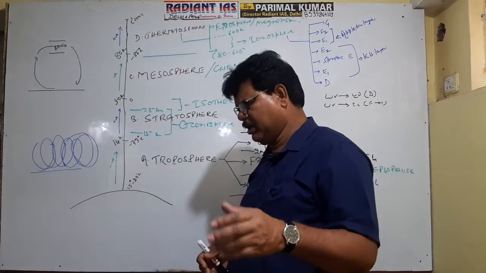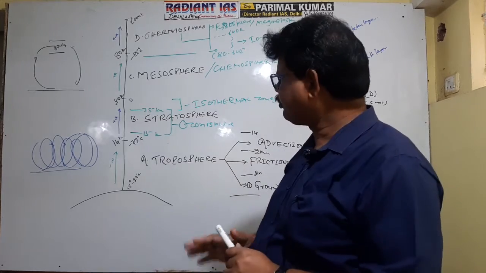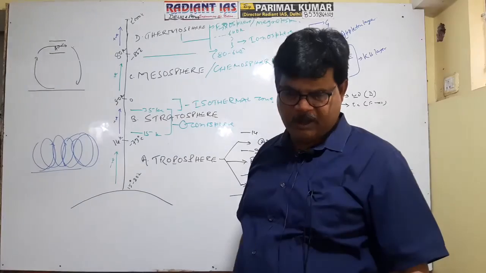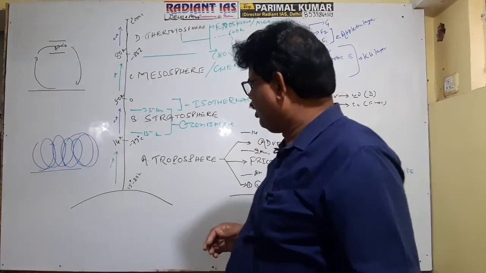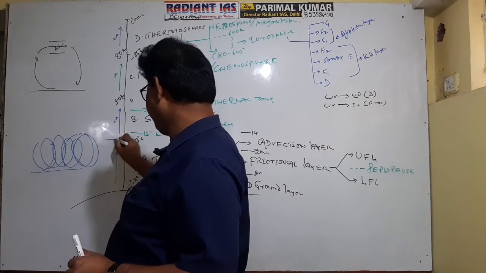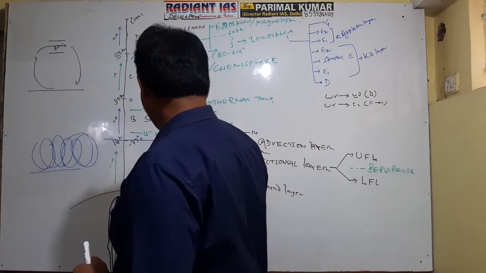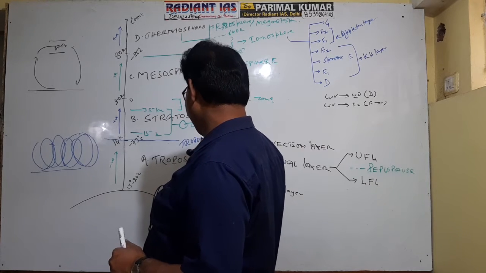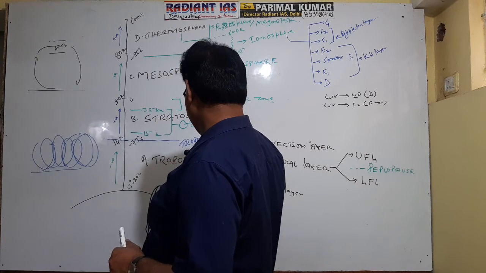I will discuss it in another topic. So what is the characteristic of the troposphere? The uppermost boundary of the troposphere is referred to as the tropopause.